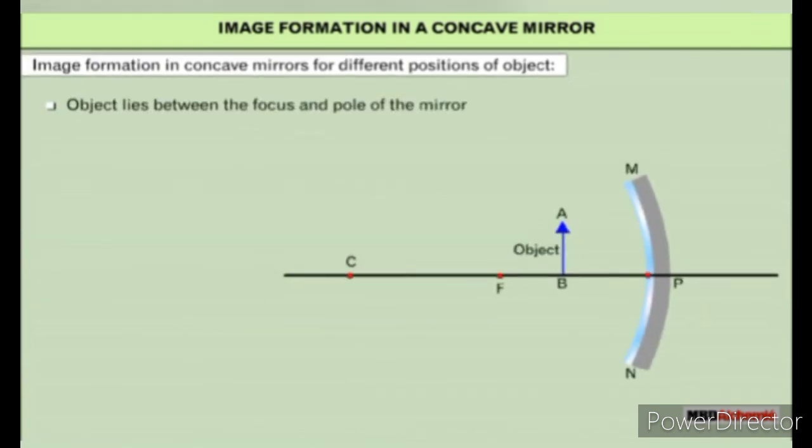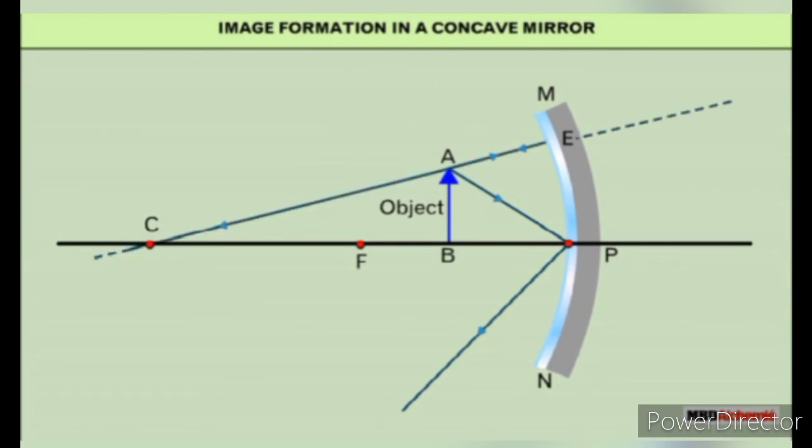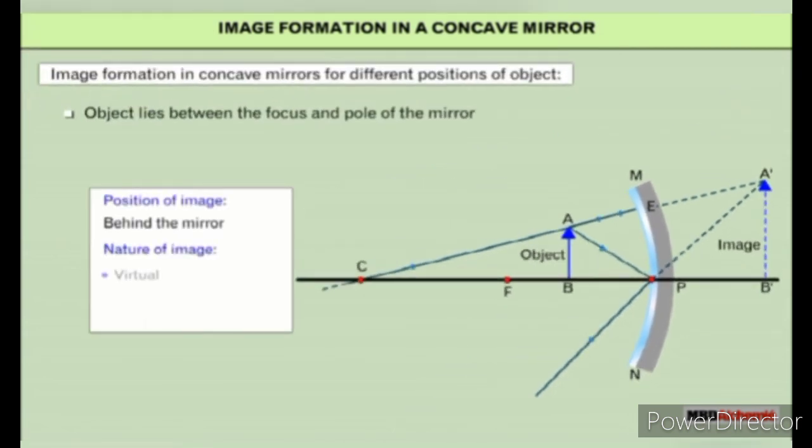When the object lies between the focus and the pole of the mirror, a virtual, magnified, and erect image of the object is obtained behind the mirror.